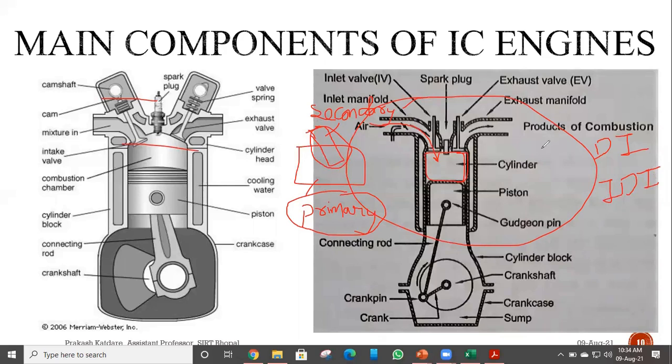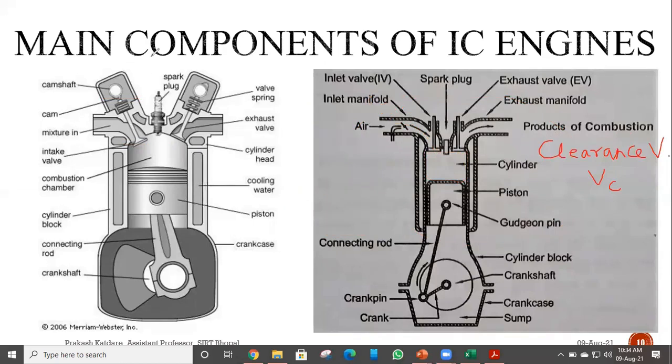After this, we have clearance volume. Clearance volume, that is VC. What is this clearance volume? In this engine, when the piston is at the topmost position, TDC, when our piston reaches the topmost position, that is at top dead center, whatever volume of the combustion chamber is left, this volume is known as VC or clearance volume.